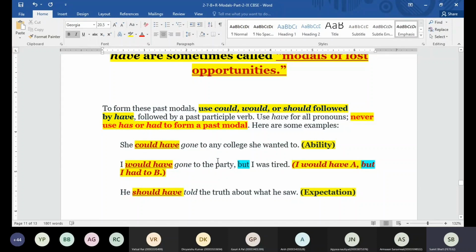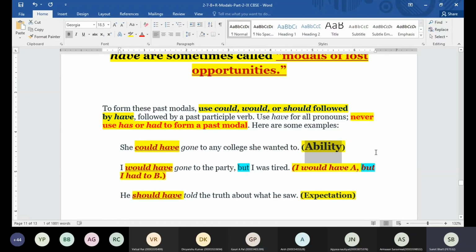Could have is going to talk about the ability, when the person was able to do something. In that case we can use could have. Like she could have gone to any college she wanted to. That means the person had the ability to go to any college that she wanted to go for. Getting it better? Yes, sir.